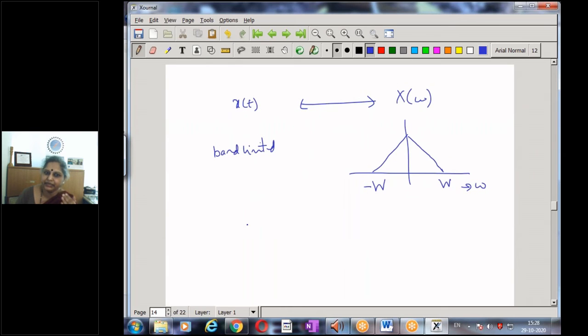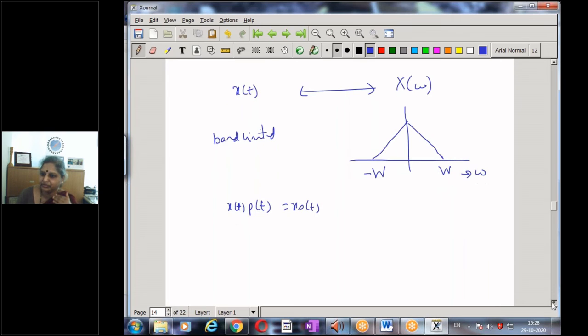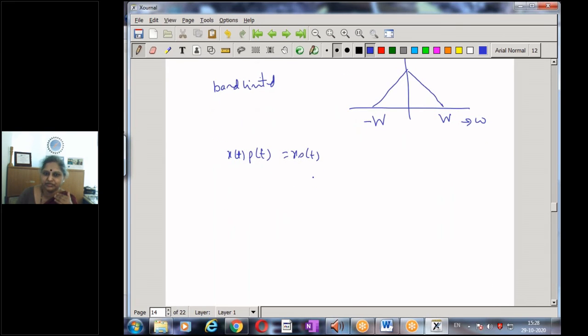Now I sample the signal. I multiply x of t by p of t, and then I get my sample signal xs of t. And what's the spectrum of the sample signal, xs of omega?